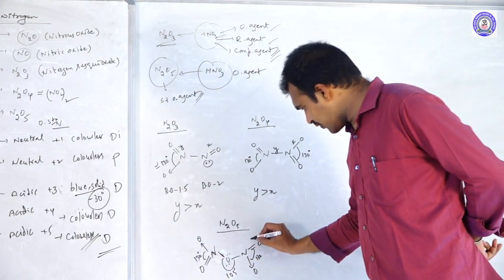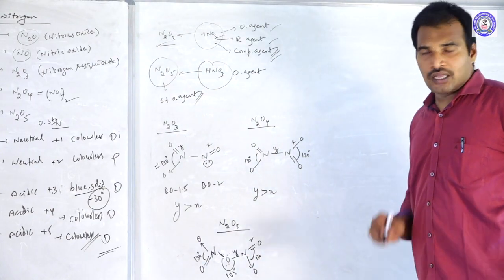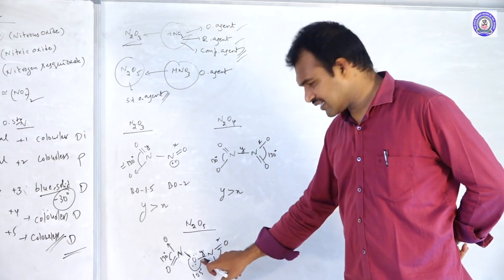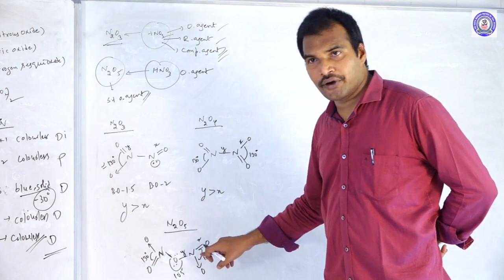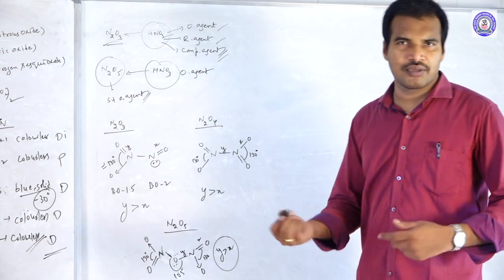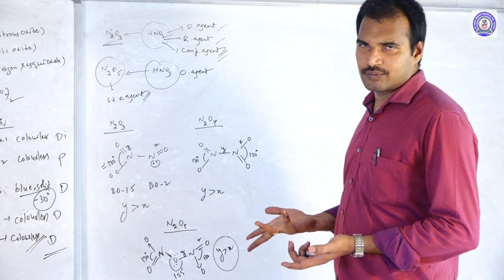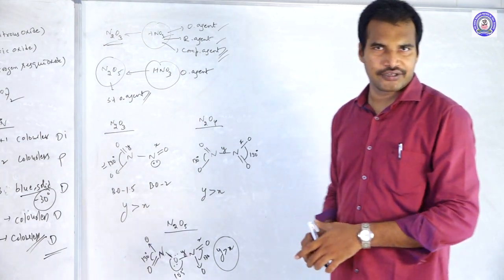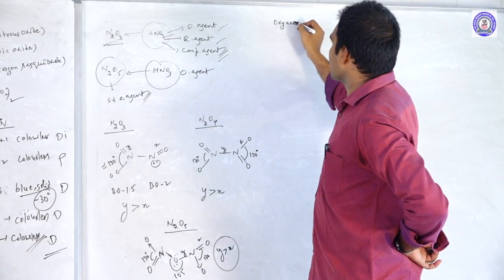Now they may ask you the question: if this is X and this is Y, then now tell me. So in this case, if this is X and this is Y, what is that? This is a single bond, bond order is 1, and here 1.5. So what do you think? Y is greater than X. Like this, they may ask you questions related to the bond lengths and the bond orders. Okay, this is about the structures of oxides of nitrogen. Clear? Next, move to the oxy acids.